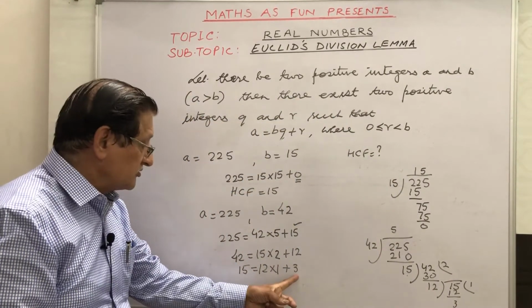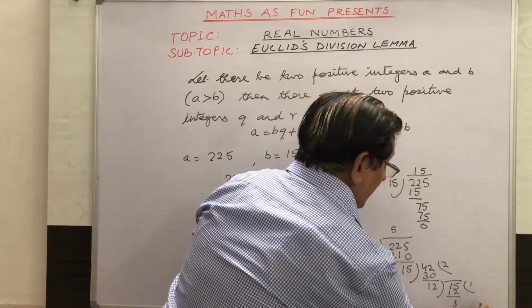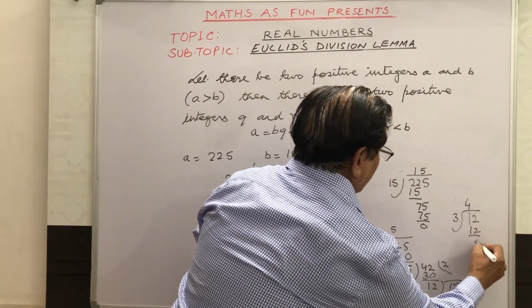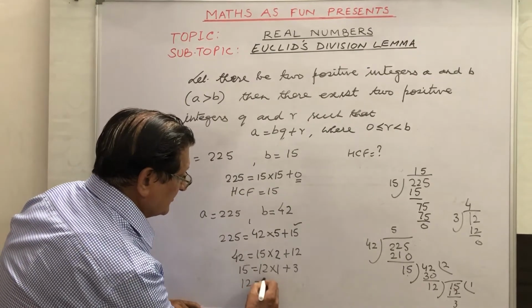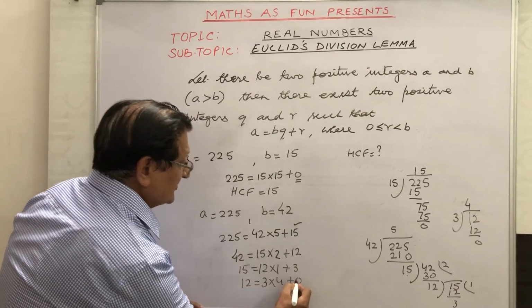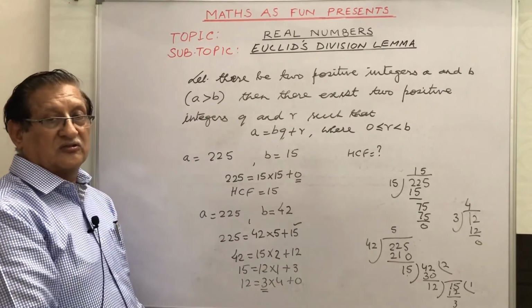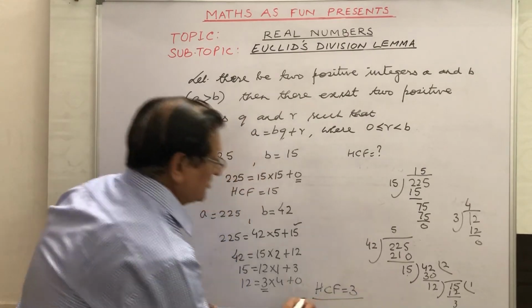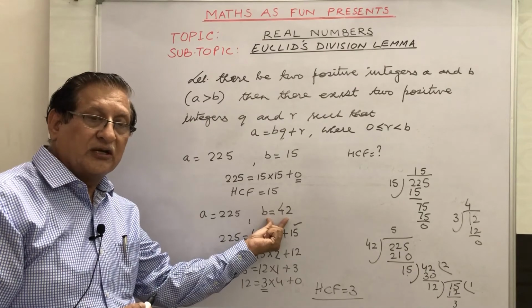Now the remainder is 3 and the divisor earlier was 12. So we have to divide 12 by 3. When we divide 12 by 3, 3 fours are 12 and the remainder comes as 0. It means we are getting 12 is equal to 3 into 4 plus 0. So what is the last divisor? The last divisor is 3. It means HCF is equal to 3. HCF of 225 and 42 is 3.